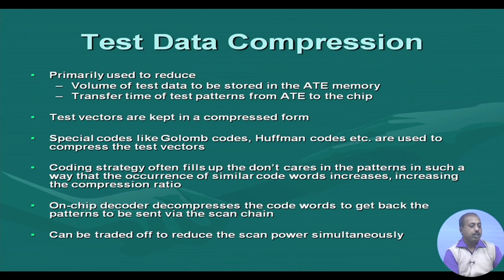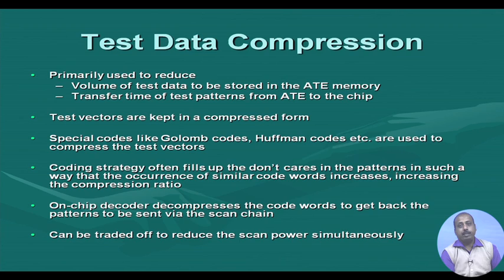This is the standard technique we have seen: these coding techniques make use of the do not care bits in the test pattern so that the commonality between cubes increases, so that fewer cubes have to be stored in the dictionary, or the coding can be done. An on-chip decoder will decompress the code word to get back the original patterns, which are then sent via the scan chain.